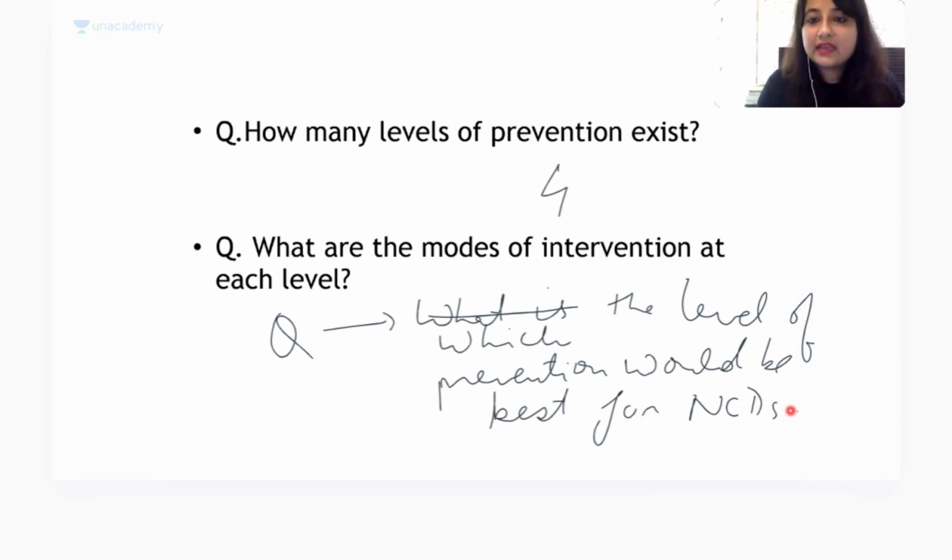Leela Krishna says primary. Anyone else? Anybody else? Saurabh, Dinesh, Ayushi, let's have your answers on the board. What do you think? Which level of prevention would be best for non-communicable diseases? Dinesh is also saying primary. Okay, anybody else? Any answer?